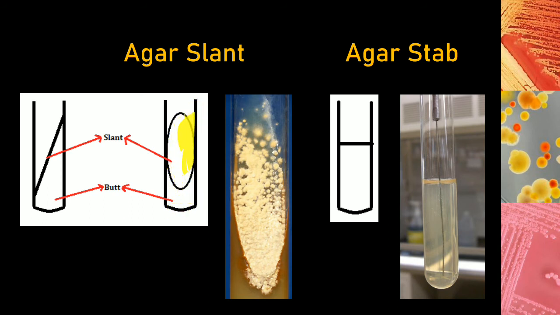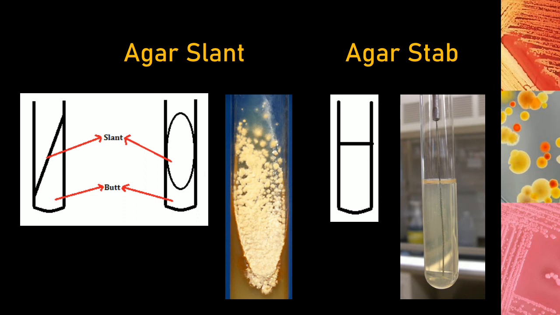So the agar slant is the area where we grow the organism. As you can see over here, the agar slant has been inoculated and the organism is growing over there. So the bottom of the agar is called the butt, and the top area, which is giving us a good surface area for growth, is called the agar slant. This kind of culture, the agar slants, are usually used for maintenance of any culture.